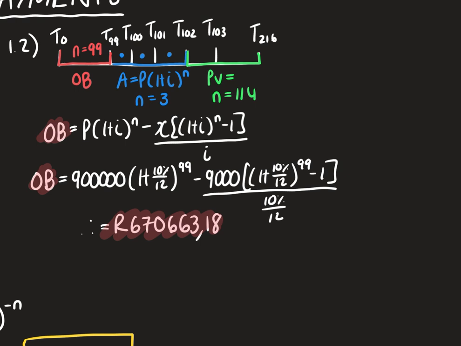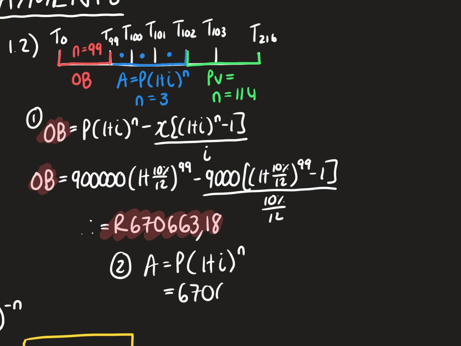Now I want that outstanding balance to gain interest. So that's step 1. Step 2, we're going to say A equals P(1 + i)^n. So that's the 670,663 Rand and 18 cents, which is now going to gain interest at 10% over 12 for the 3 months that you're missing your payments.